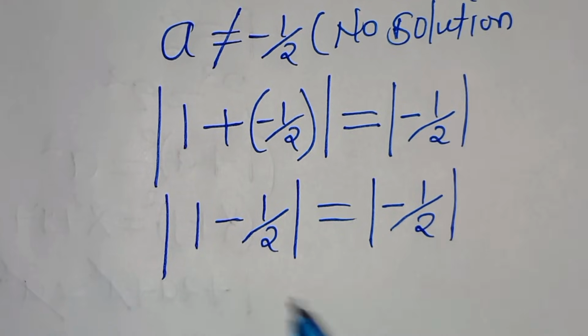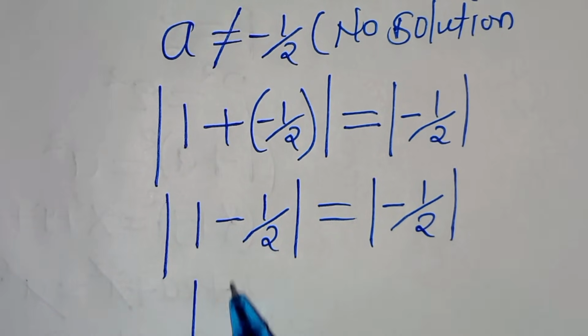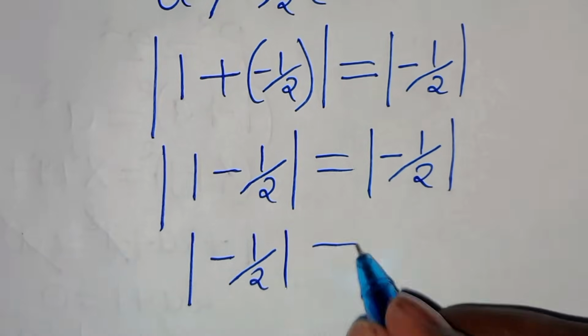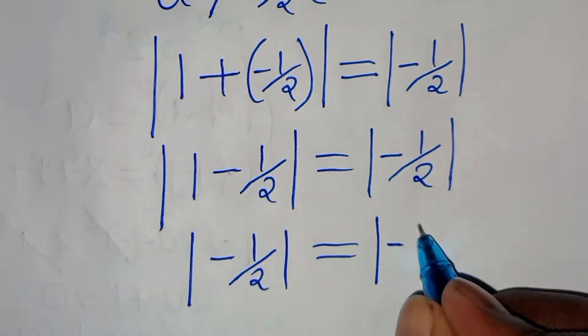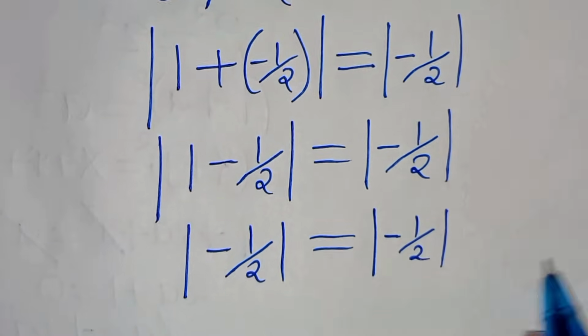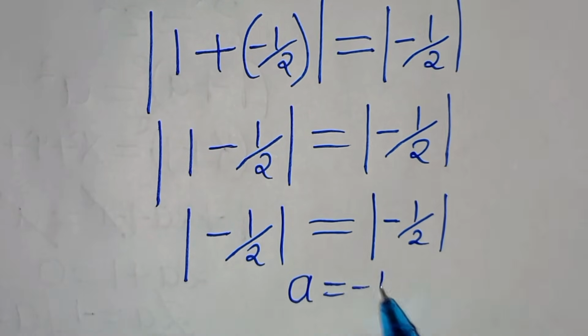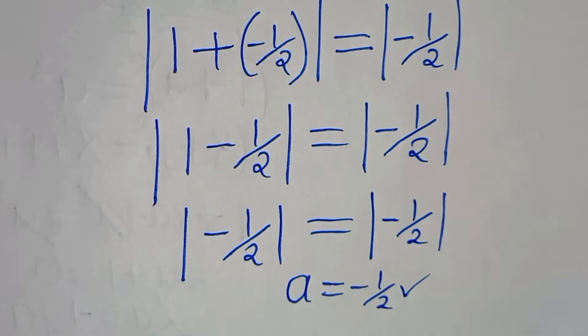In this case, this means that the magnitude of 1 minus a half, which is negative a half, is equal to the magnitude of negative a half. In this case, this means that a equal to negative a half satisfies the equation.